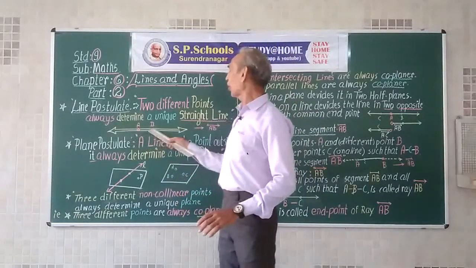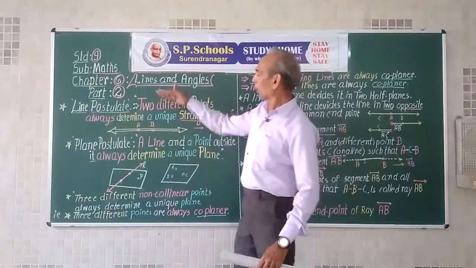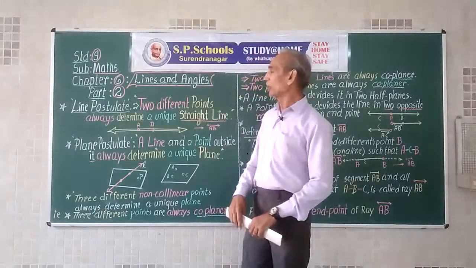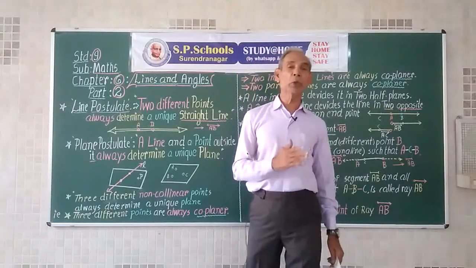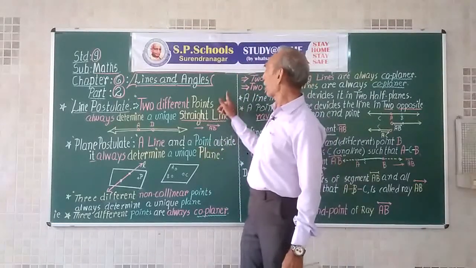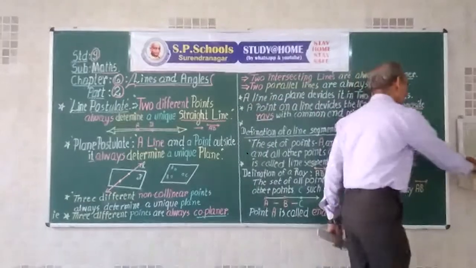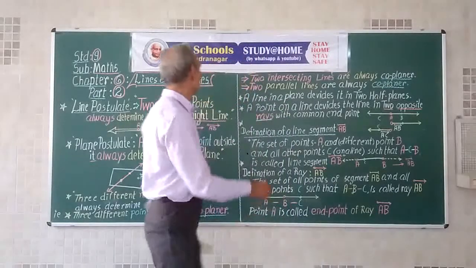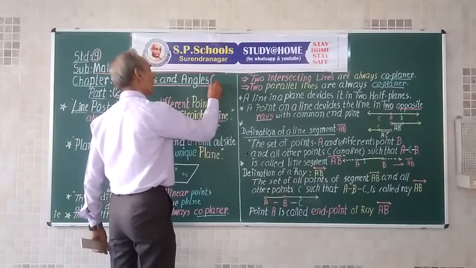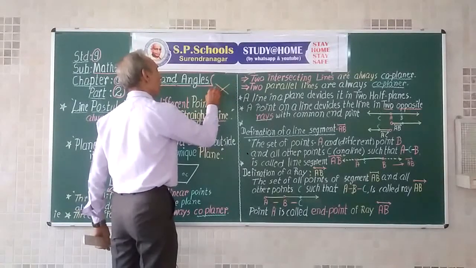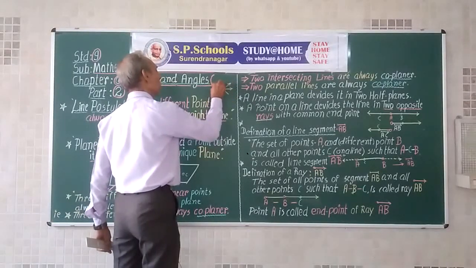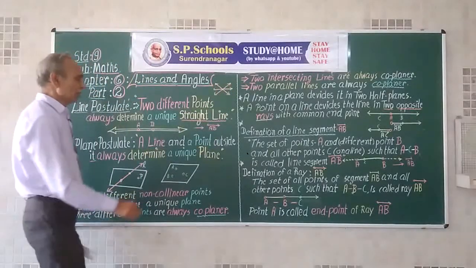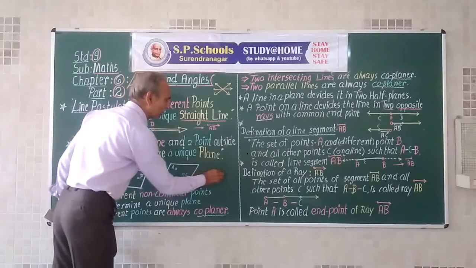Suppose we take 3 collinear points, then they make only one line, and one line cannot make any plane because a number of planes can pass through one line, as a number of lines can pass through one point. Suppose we have a point here, and a number of lines can pass through this point. Then, suppose we have a line.